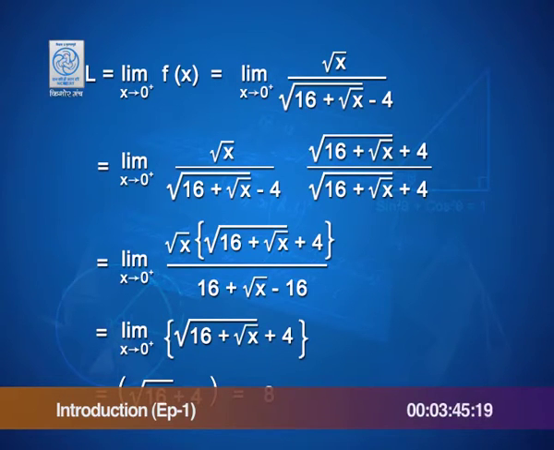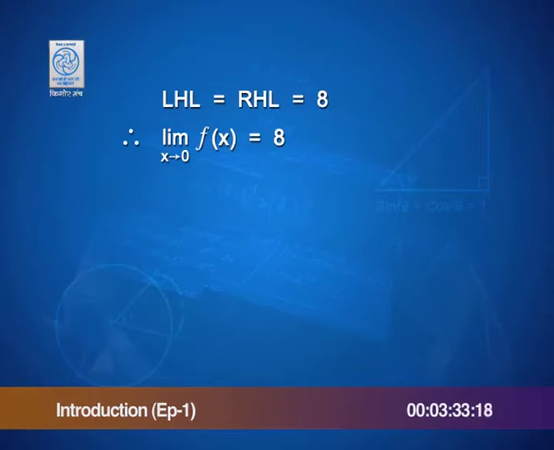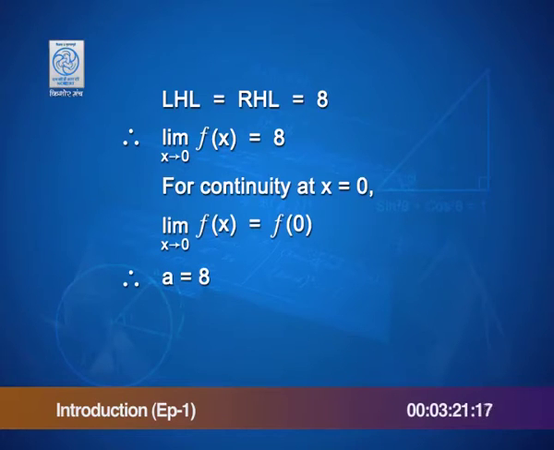And as x tends to 0, what would this be? Nothing but root 16 plus 4, which is 8. And so, the left and right hand limit both are same as 8. Value of the function was also given as a. Limit exists equals 8, and therefore, for continuity the left hand limit, right hand limit and the value of the function must be equal. Does not that give us the value of a as 8?